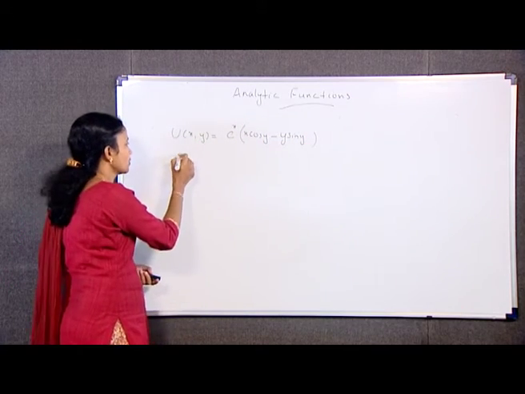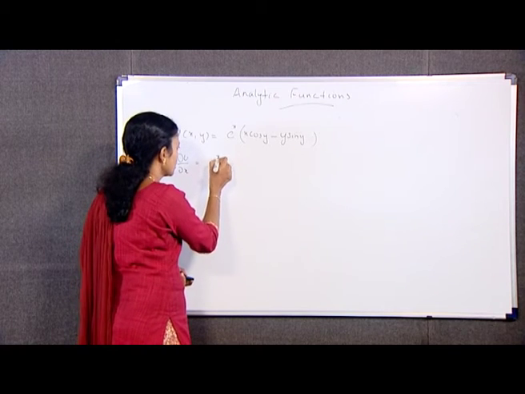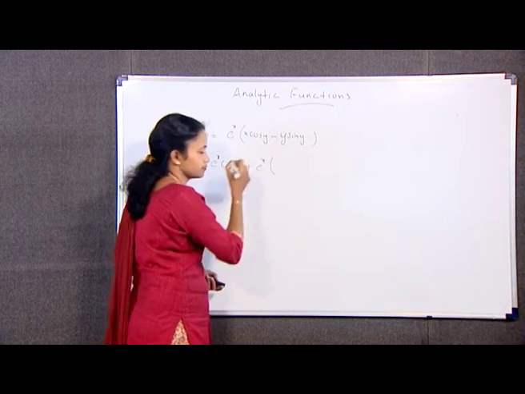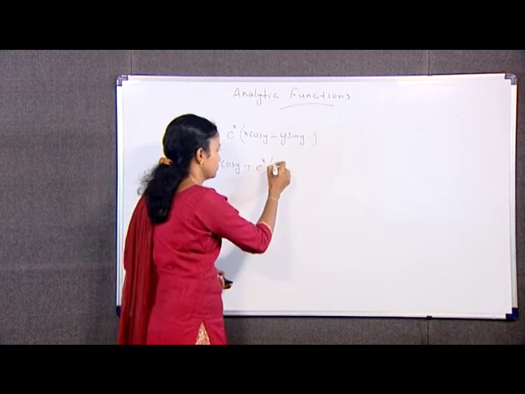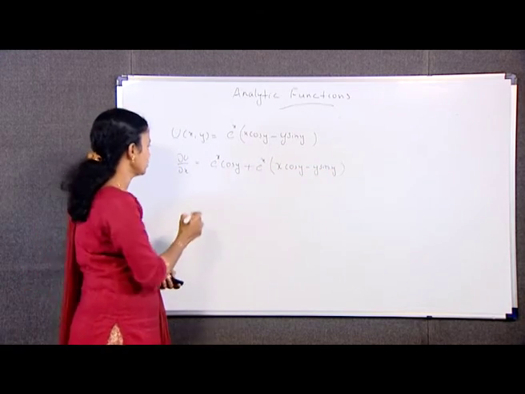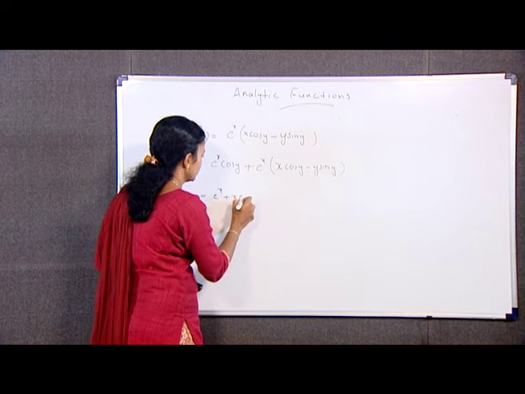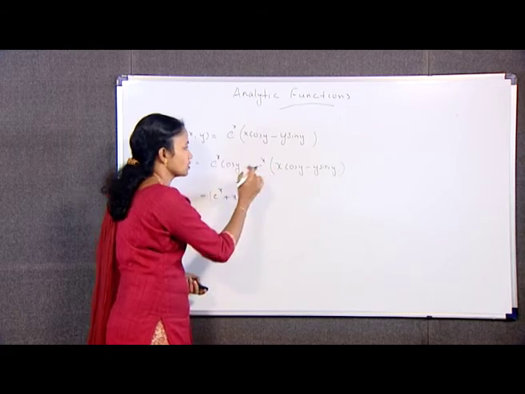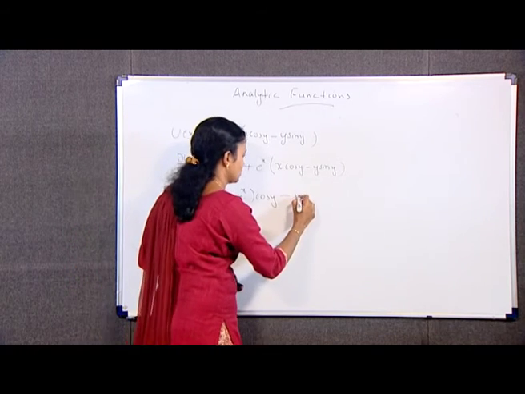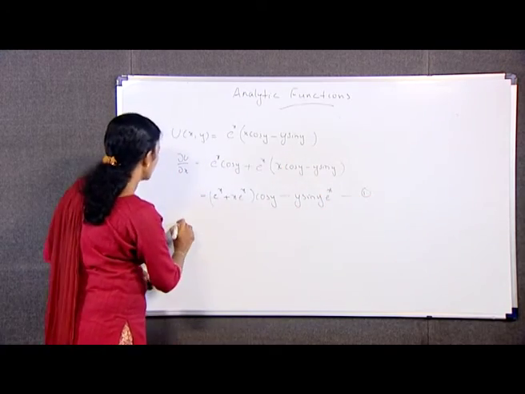Hence, dou u by dou x, differentiating with respect to x, we have e raised to x cos y plus e raised to x into (x cos y minus y sin y), which is equal to e raised to x plus x e raised to x, taking the cos terms together, into cos y, minus y sin y e raised to x. Equation number 1.